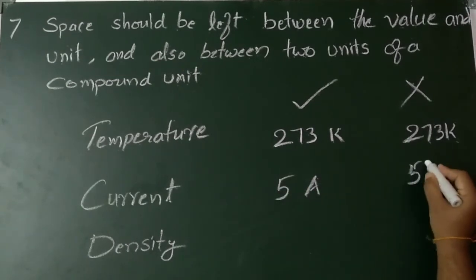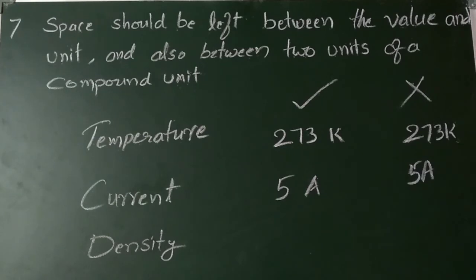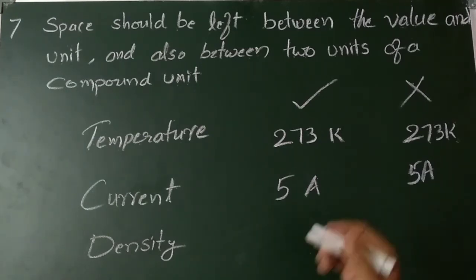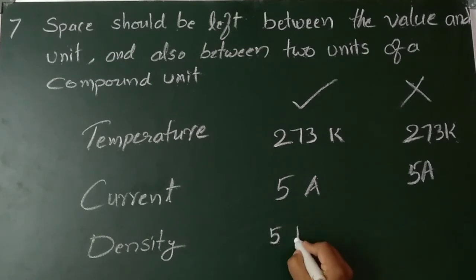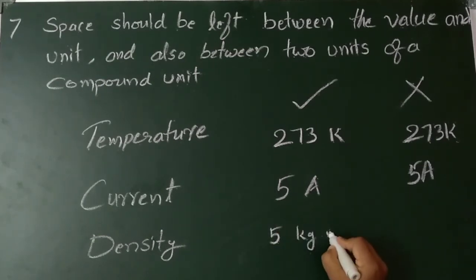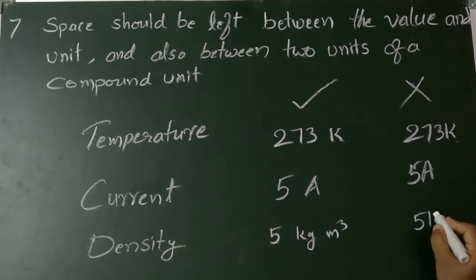Suppose 5 capital A, if you write combinedly, then it is wrong. Density, already everybody you know that. Suppose 5 kilogram per meter cube. Space is compulsory. Suppose if I write it without space, it's wrong. So children, everybody remember that space should be left between the value and the unit, and also between the two units of a compound unit.